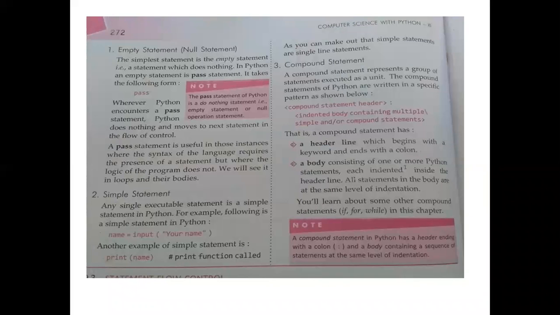The empty statement is nothing but the null statement. The simplest statement is the empty statement, a statement which does nothing. In Python, an empty statement is the pass statement. The keyword is pass, and it takes the following form: pass. Whenever Python encounters a pass statement, Python does nothing and moves to the next statement in the flow of control. So the definition of the pass statement is that it is a do-nothing statement, that is, an empty statement or null operation statement.